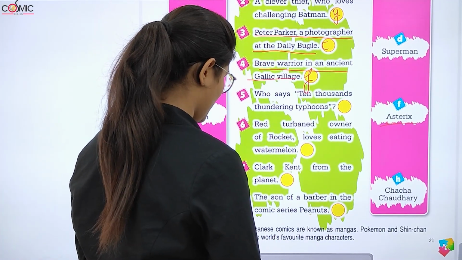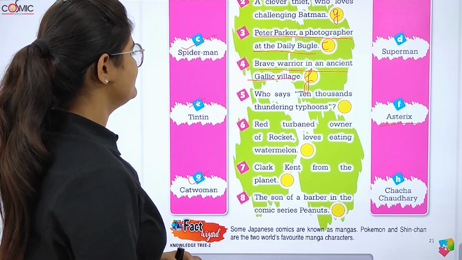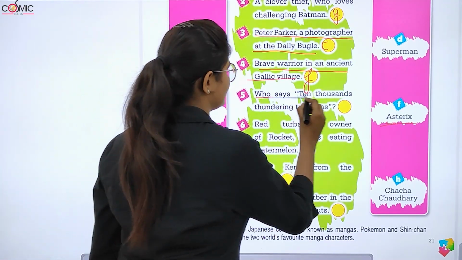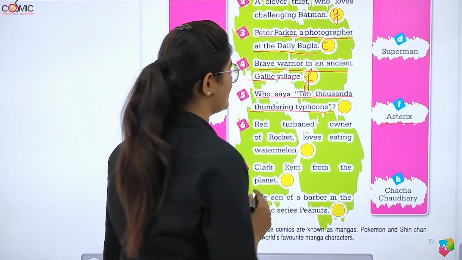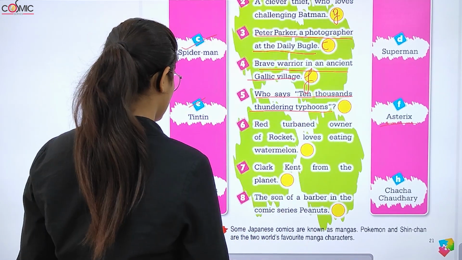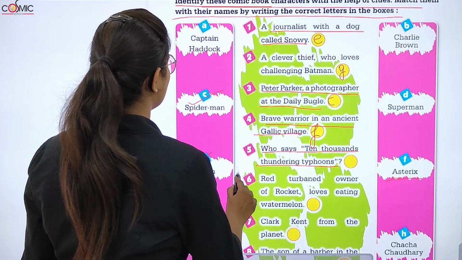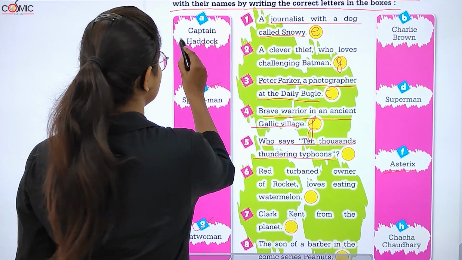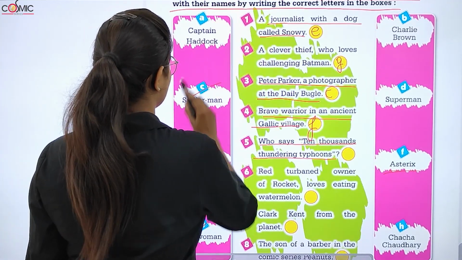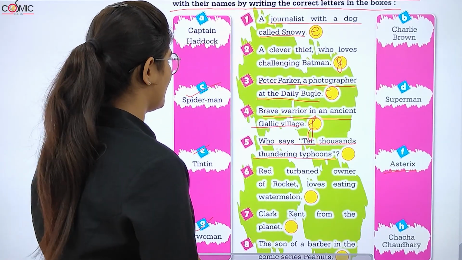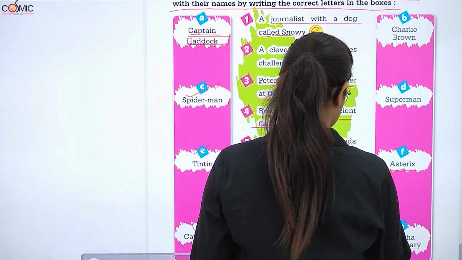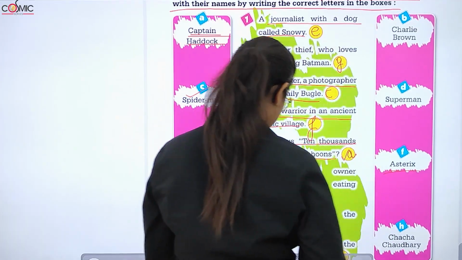Next, the fifth one: who says "10,000 thundering typhoons"? Who used to say 10,000 thundering typhoons? Whose dialogue was this, right? We need to find this out, and the correct answer for this clue is Captain Haddock. As it is given on A, we'll write A in front of this clue.